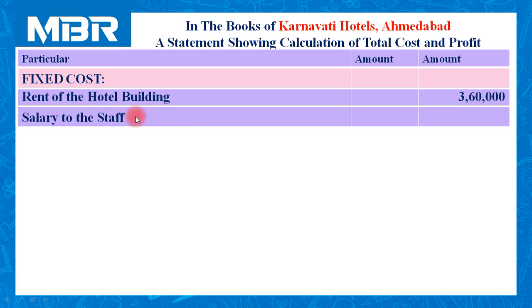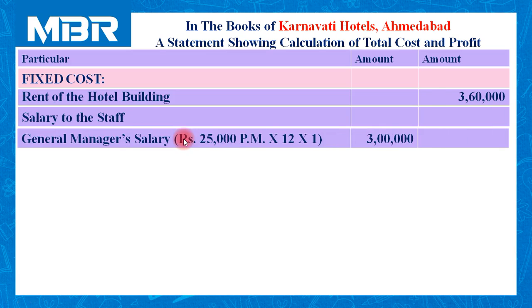On the basis of that information, we can easily calculate salary to the staff. General manager's salary rupees 25,000 per month. We need to prepare this table in annual format, so it is multiplied by 12, and only one general manager is hired by Karnavati Hotel. So 25,000 multiplied by 12 multiplied by 1. So salary paid to the general manager of the hotel is rupees 3 lakhs.